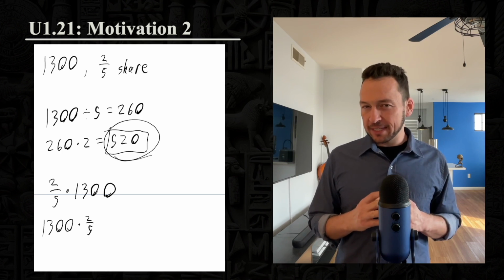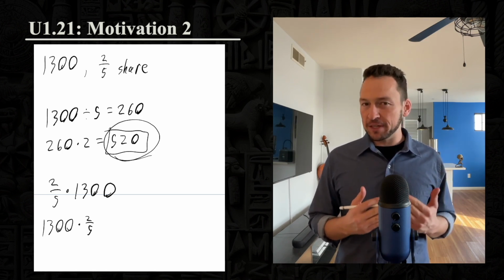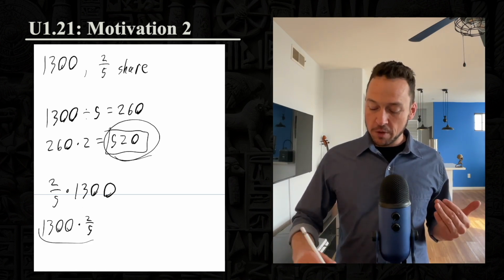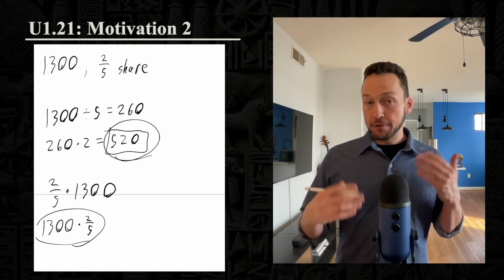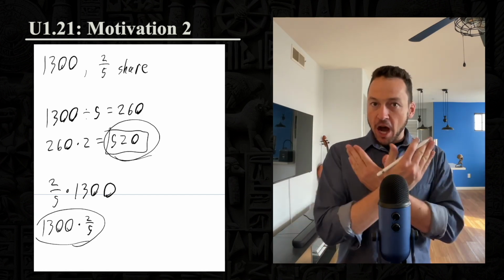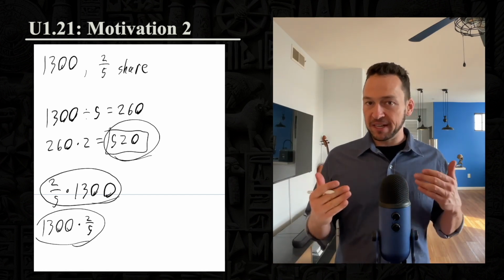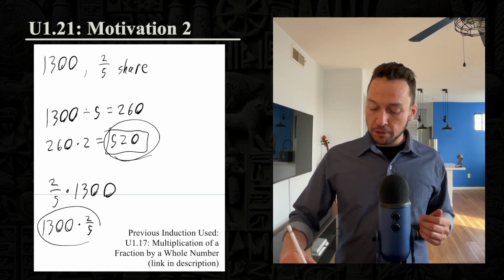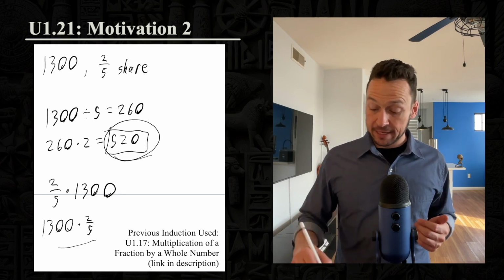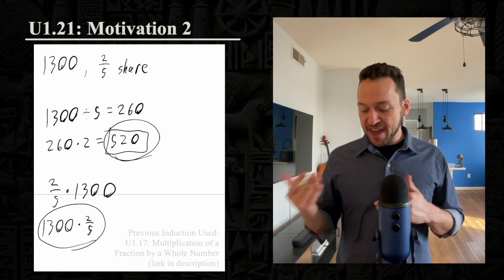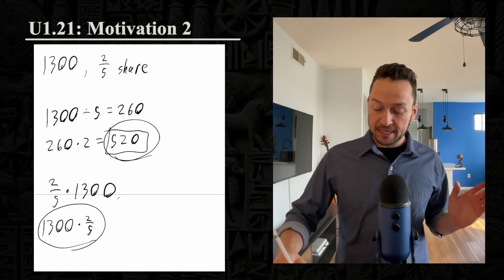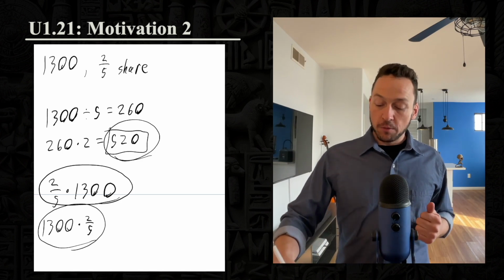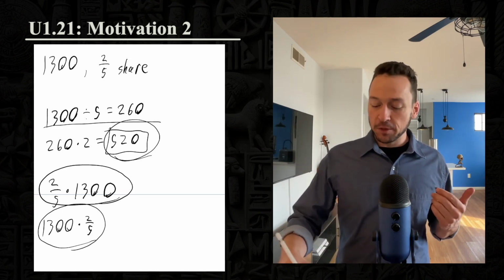Now, Barr realizes that this process is very similar to multiplying 2/5 1,300 times. So when you have it in this order, it means 2/5 1,300 times, which is the commutation of 1,300 repeated 2/5 of a time. If we think back to a previous induction, when we multiply a fraction by a whole number like this, we first multiply by 2, then divide by 5. This process of repeating it by a fraction is the same thing, but just done in reverse. We first divide by 5, then multiply by 2.